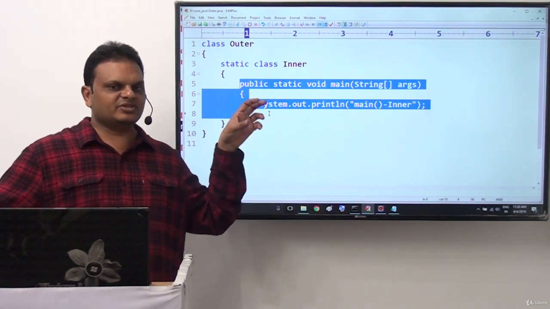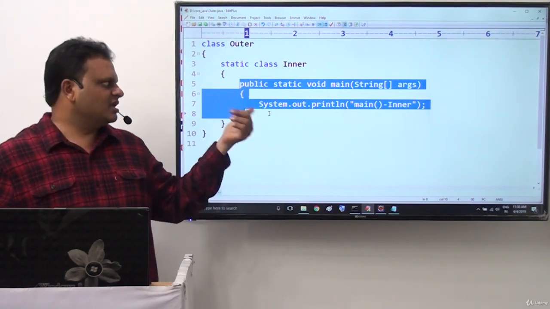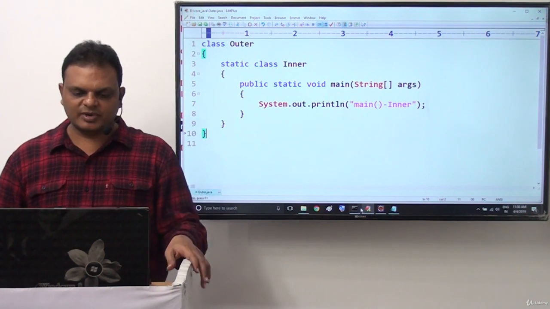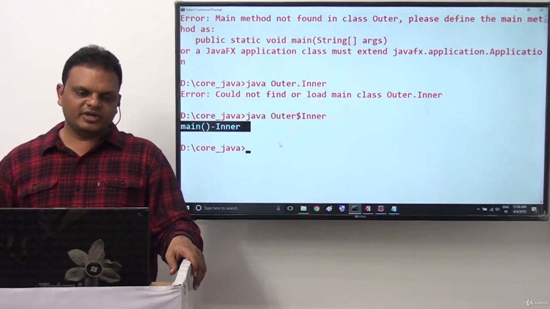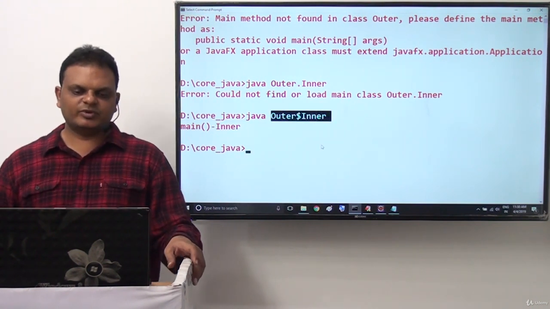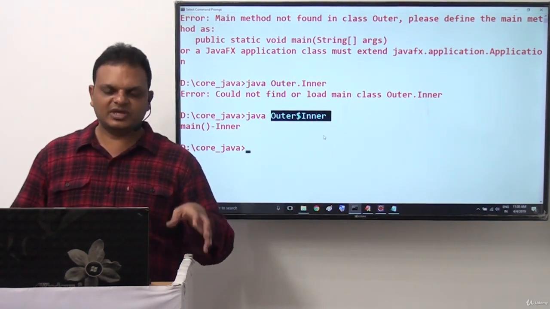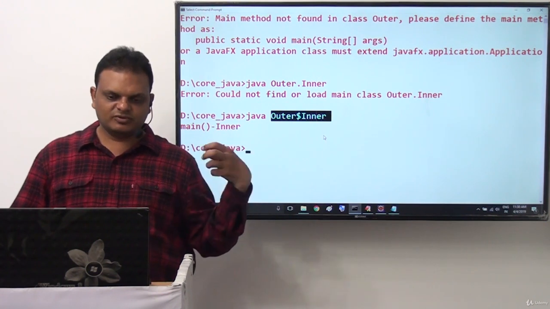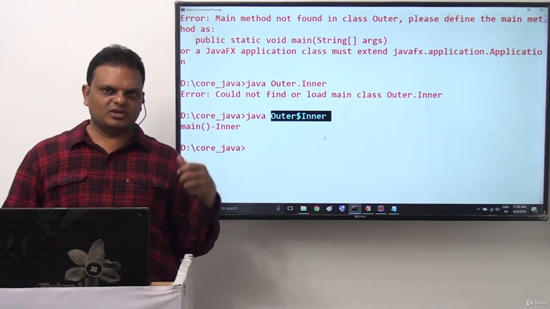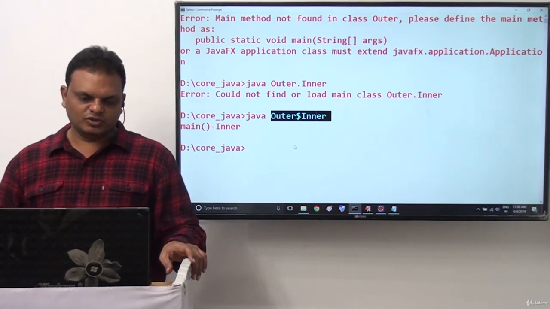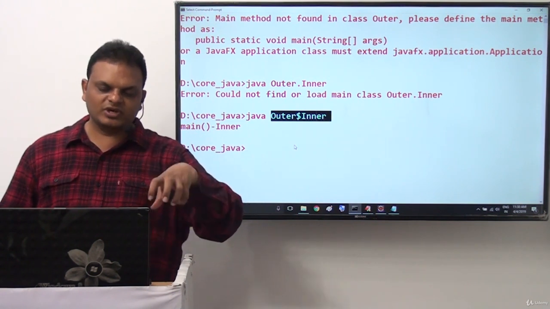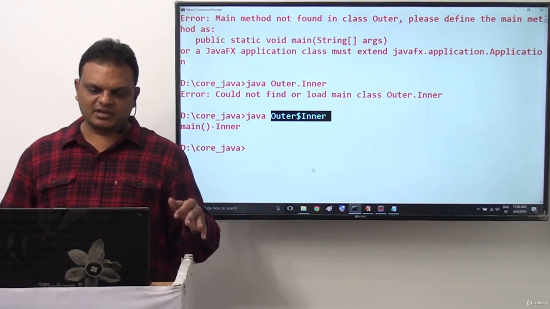Okay, if we declare any static inner class in an outer class, there we are able to declare that main method. If you want to execute this particular program, what we have to do is use java Outer$Inner. Then only we are able to access the respective content. Like this only we are able to execute our program directly. So this is a way to declare a main method inside the inner class.